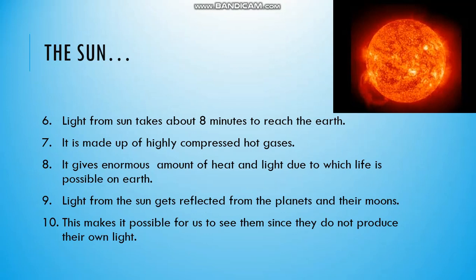Light from Sun gets reflected from the planets and their moons. For example, you might have seen the moon at night. Moon shines brightly, but it is not the light of the moon. Moon does not have any light. It only reflects the light which is coming from Sun. This makes it possible for us to see them, since they do not produce their own light.